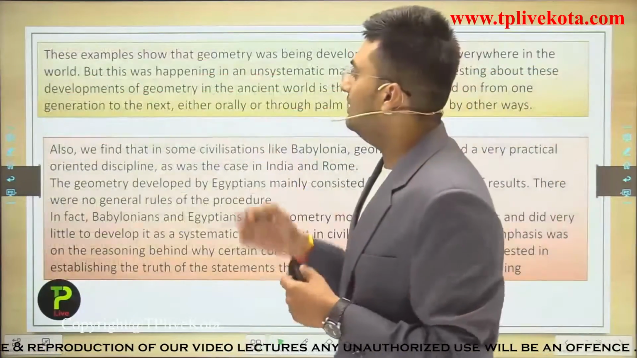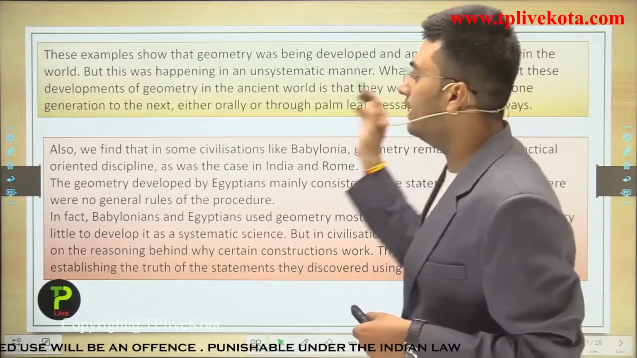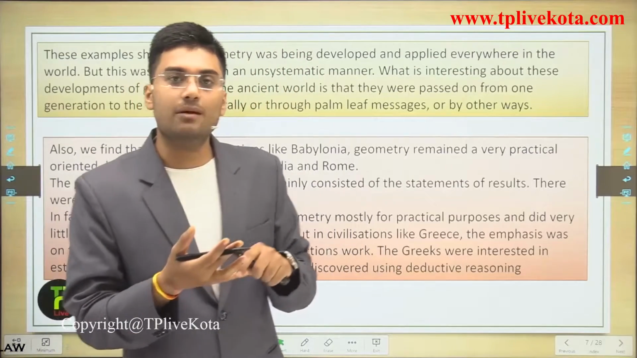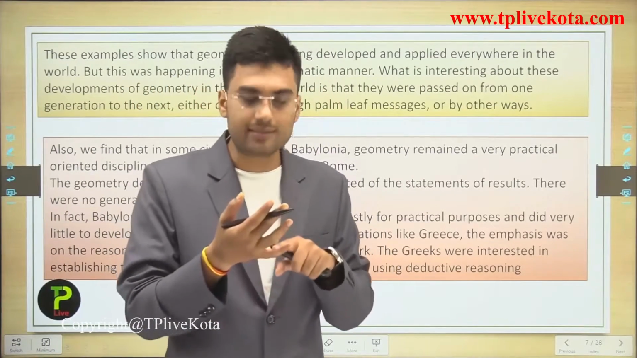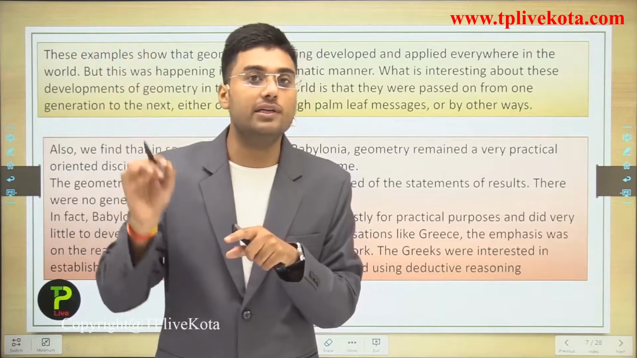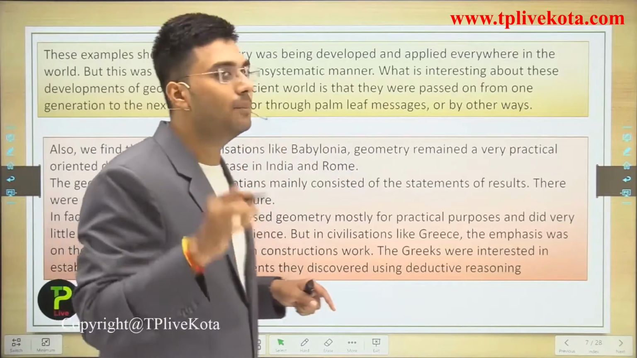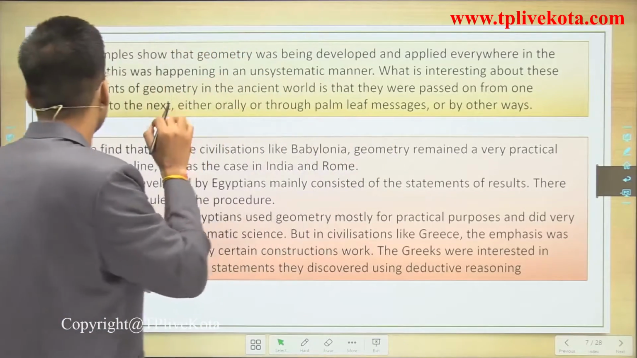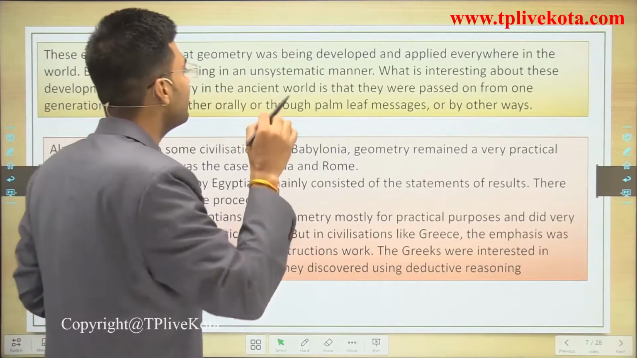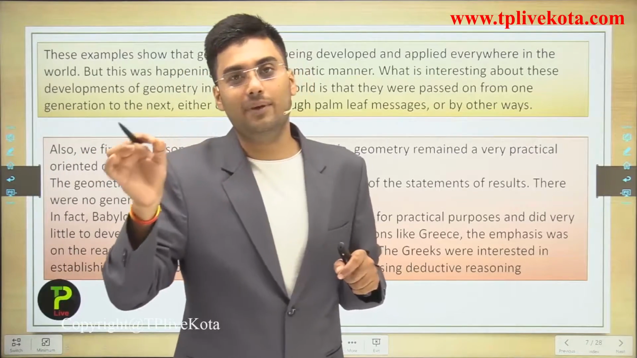These examples show that geometry was being developed and applied everywhere in the world. Which examples? We talked about the Egyptian civilization, then the Indus Valley civilization, then ancient Indian civilization. But what is the problem? All this was happening in an unsystematic manner.